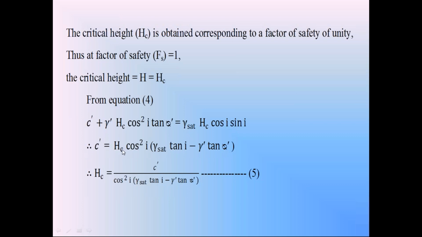And from this, the critical height hc in the steady seepage flow condition, hc is equal to c dash divided by cos square i into gamma saturation tan i minus gamma dash tan phi dash. This is the critical height hc equation in the steady seepage flow condition in infinite cohesive soil slopes. So with this, the stability analysis of infinite soil slopes is completed.